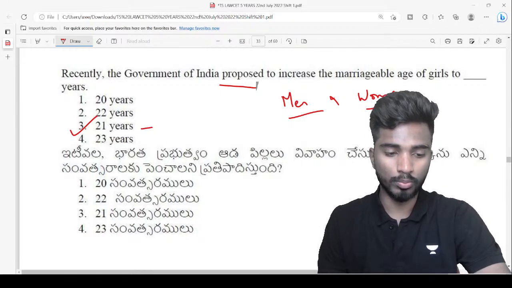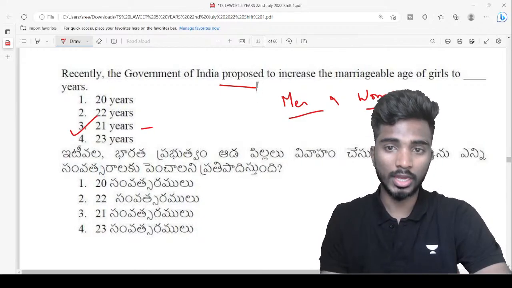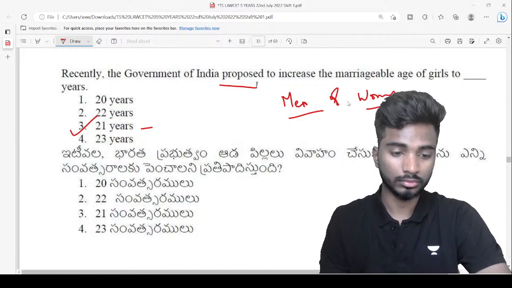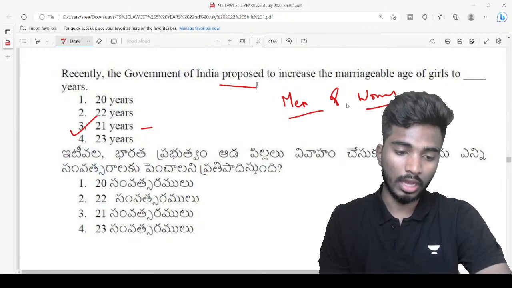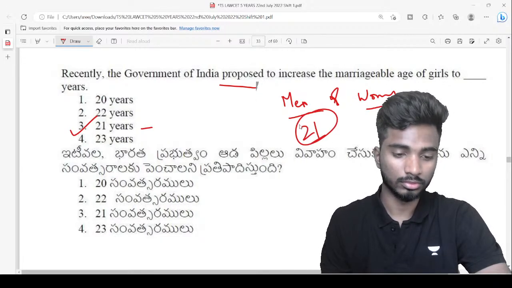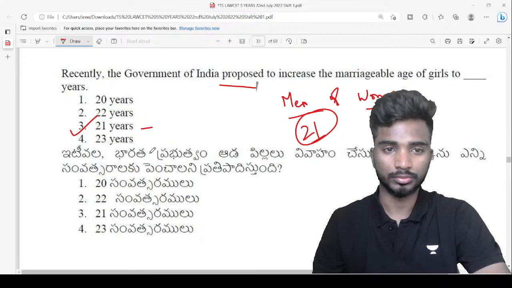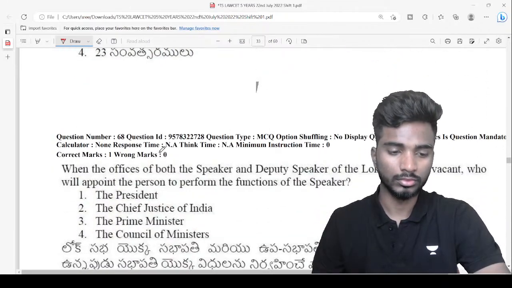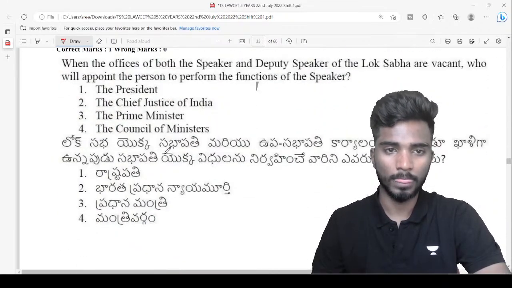Alpha, it has to be, I'm asking men and women. Correct. So 18 for girls and 21 for men. Very good, guys, very good, excellent. Yeah, well done. Next. 21 for boys, yes, correct.